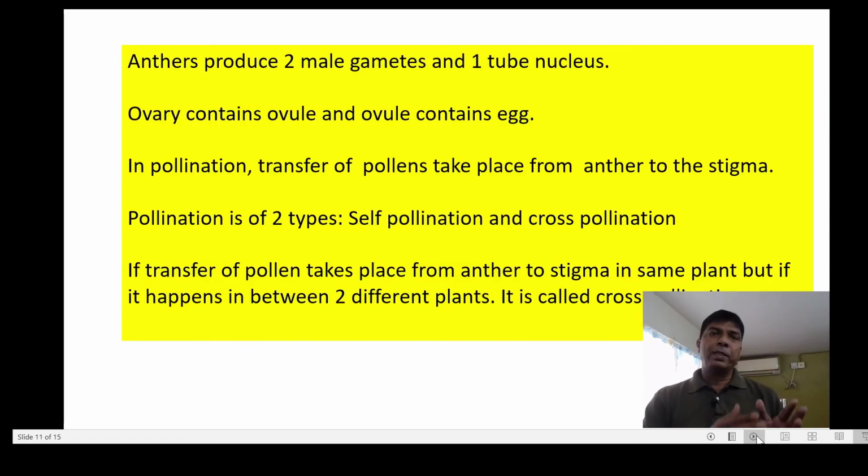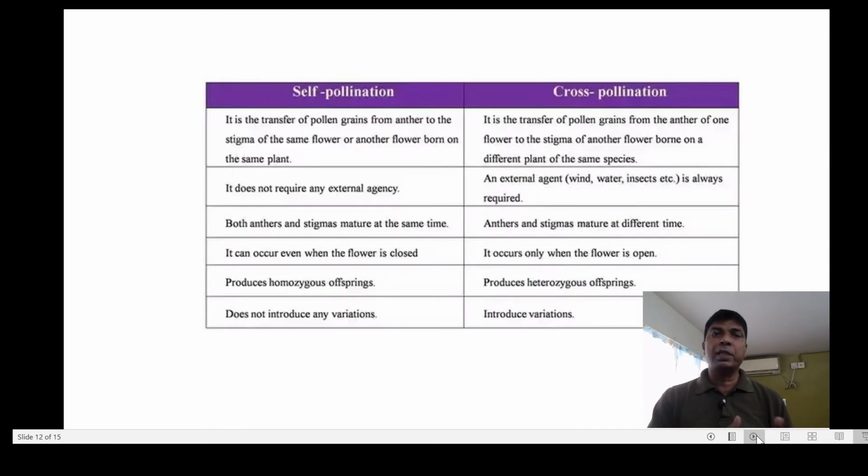Now what happens? The anthers produce two male gametes and one tube nucleus, and the ovary contains the ovule, and the ovule contains eggs. In pollination, the transfer of pollen takes place from anther to the stigma, and pollination may be of two types: self pollination and cross pollination. Now there are differences between self pollination and cross pollination.